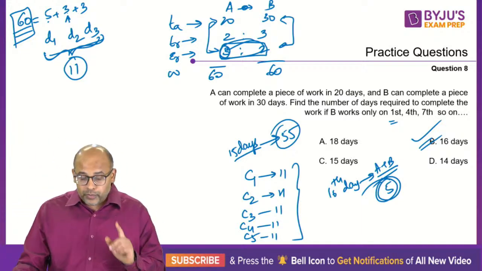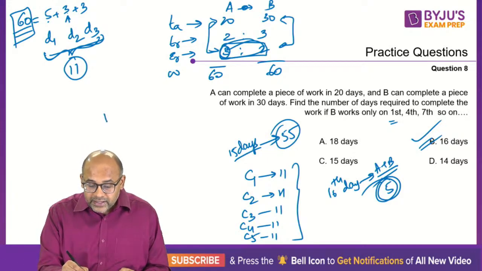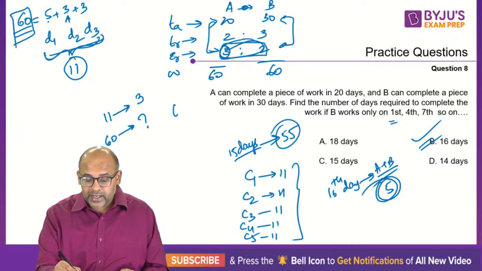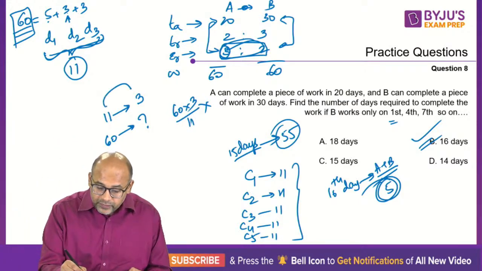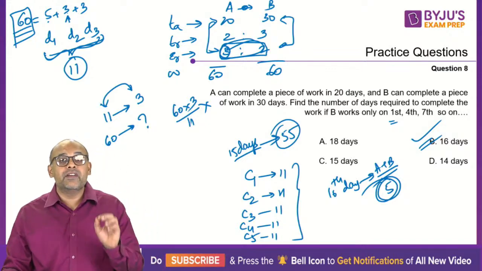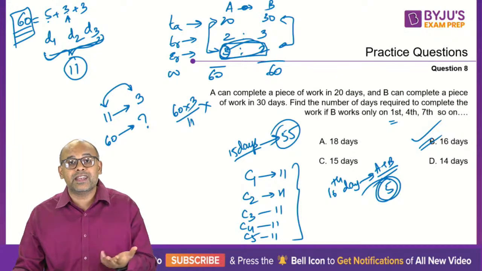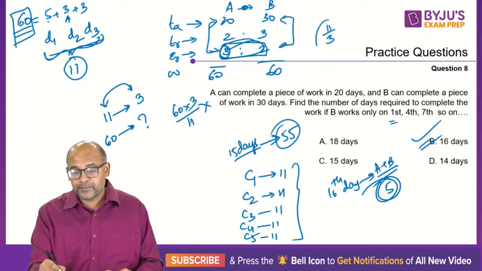Okay. Now, many of the students make this mistake of saying that 11 units of work in 3 days, 60 units of work in how many days? So you cross multiply and say 60 into 3 by 11. This will be wrong. Because what is the meaning of this? When you took 11 units of work in 3 days, you are taking the average everyday work as 11 by 3.